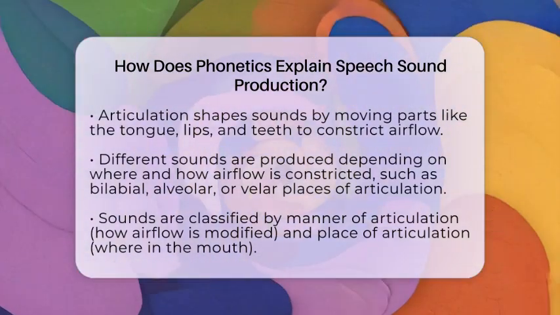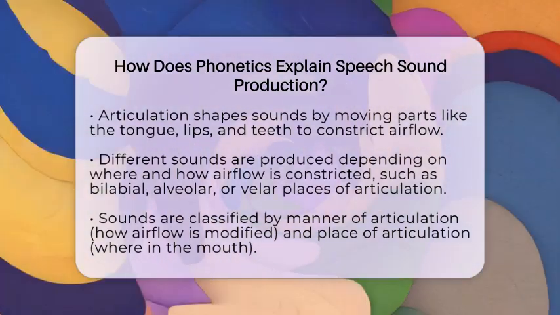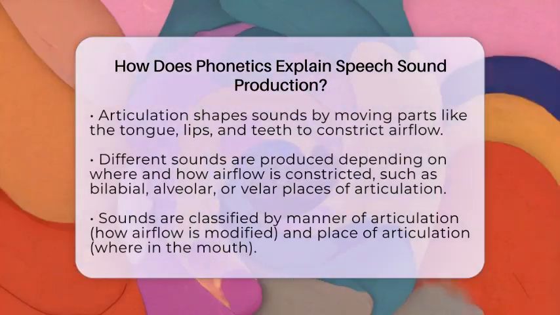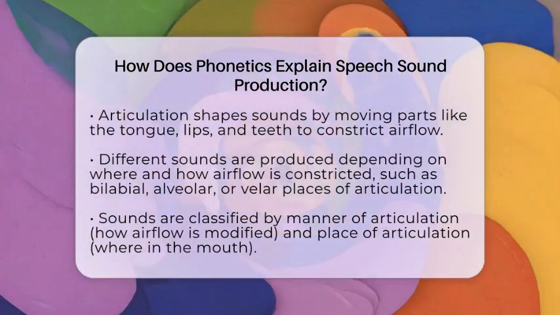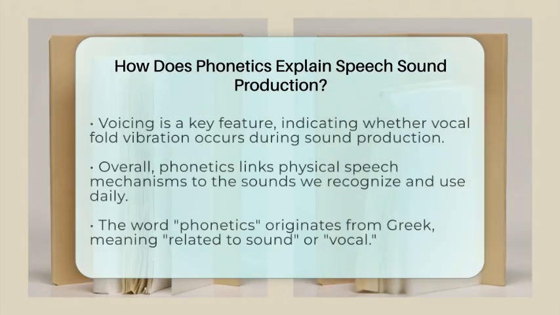Phonetics also classifies sounds by how they are made, called manner of articulation, and where they are made, called place of articulation. Voicing, which indicates if the vocal folds vibrate or not, is another key feature.